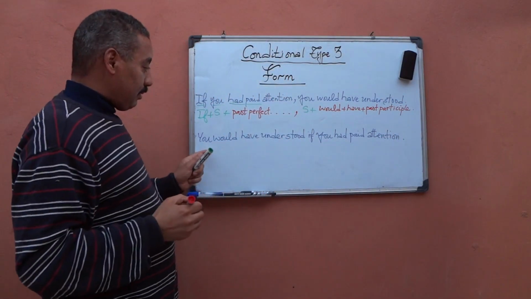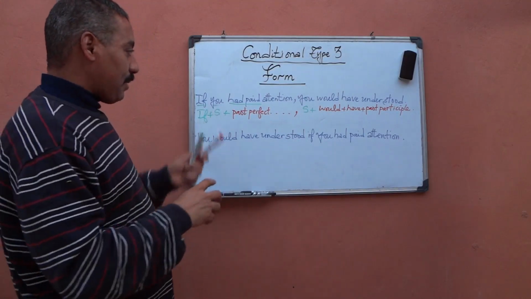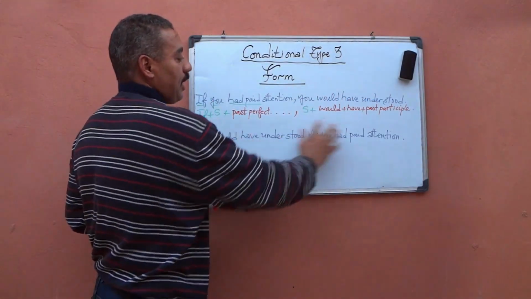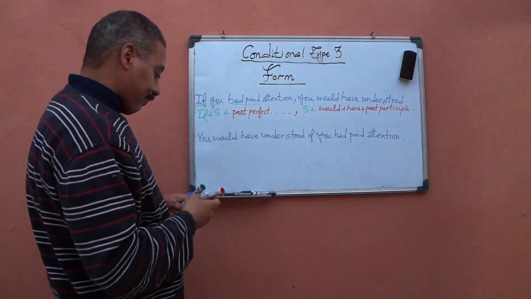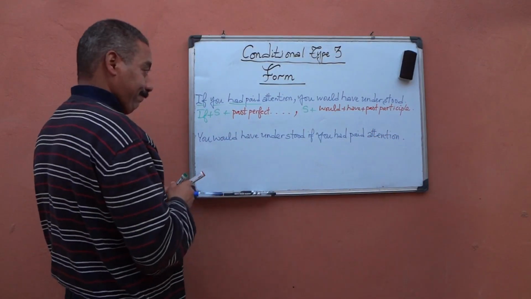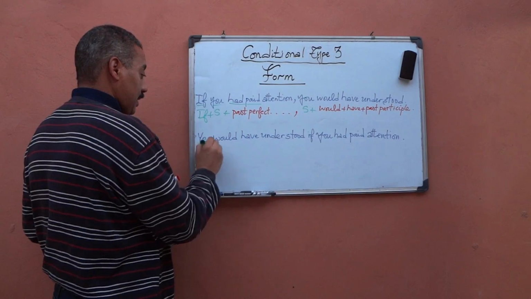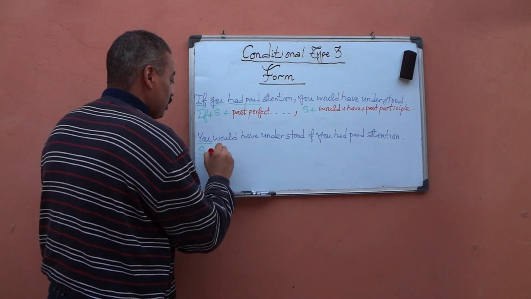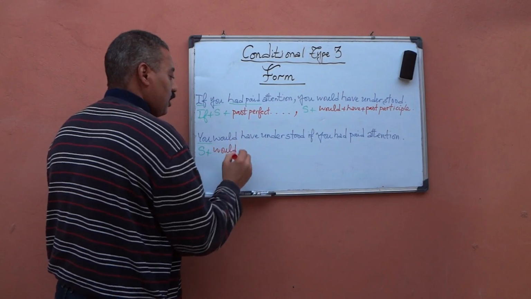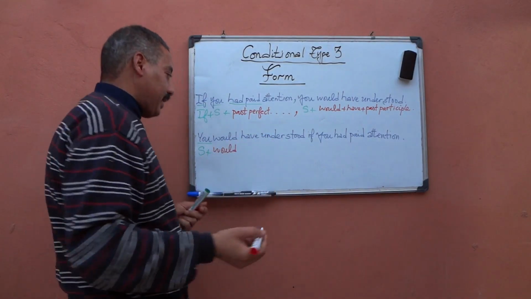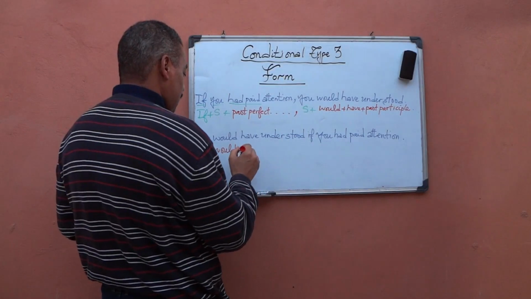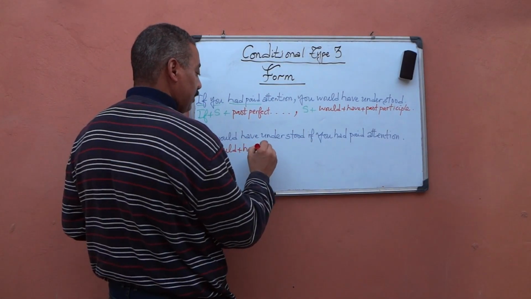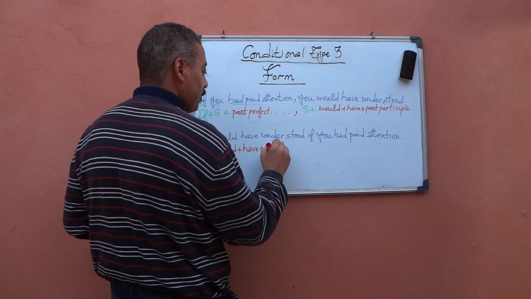Now let's look at this sentence. It's the same as the one above. I just inverted it. I started with the main clause and I end with the if clause. So we have a subject again. Subject plus would. Could be would or could or might. Would plus have plus past participle.